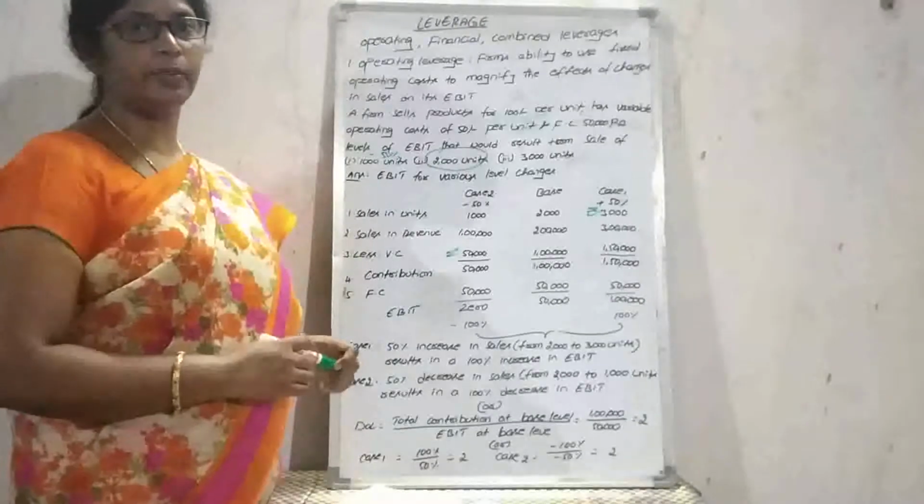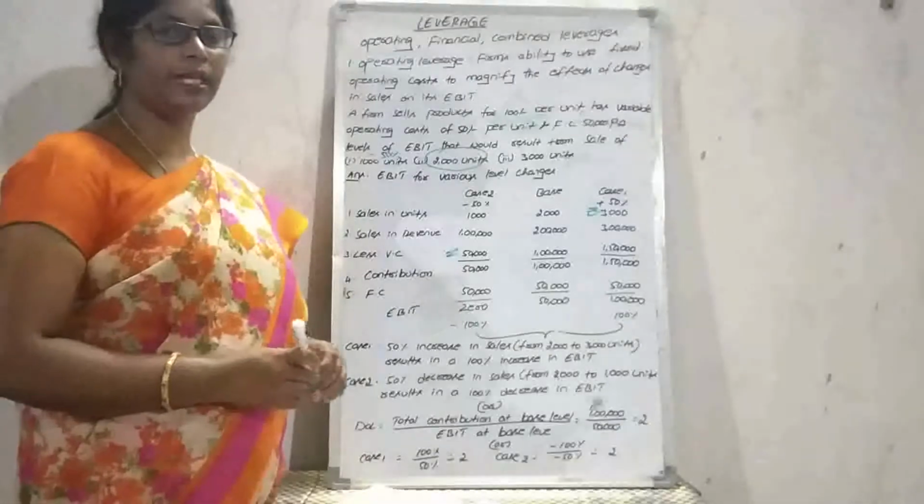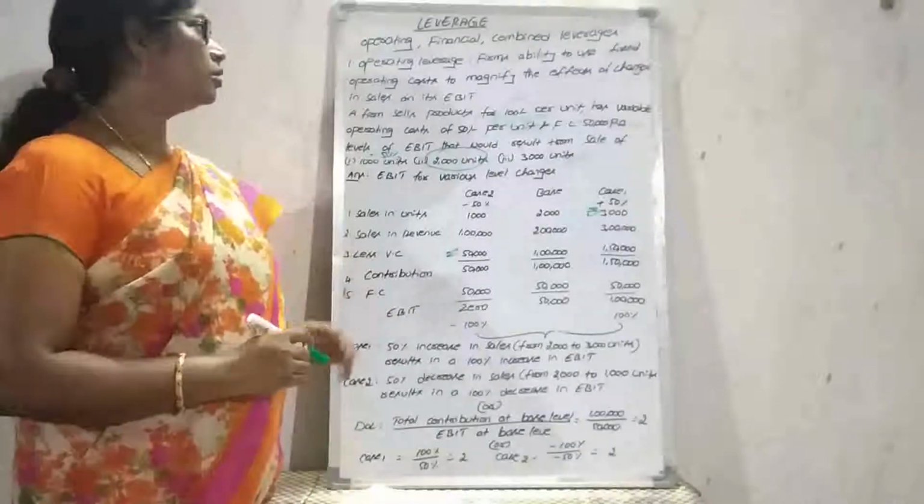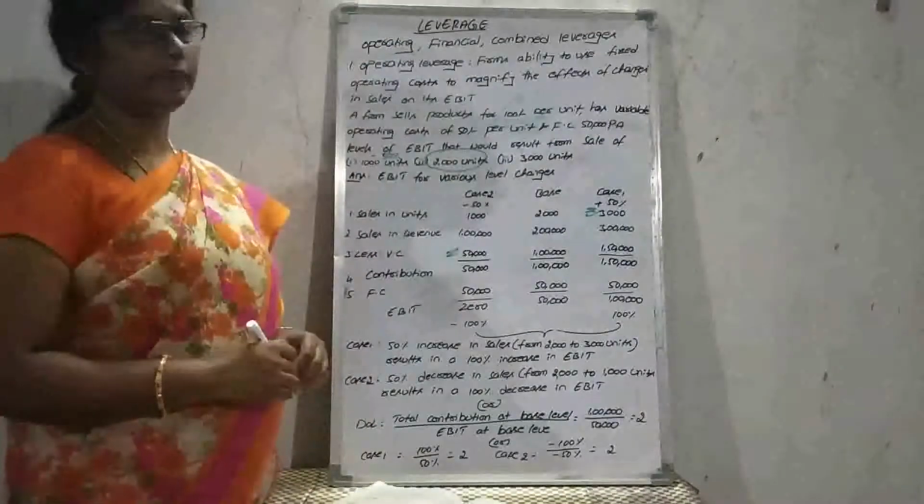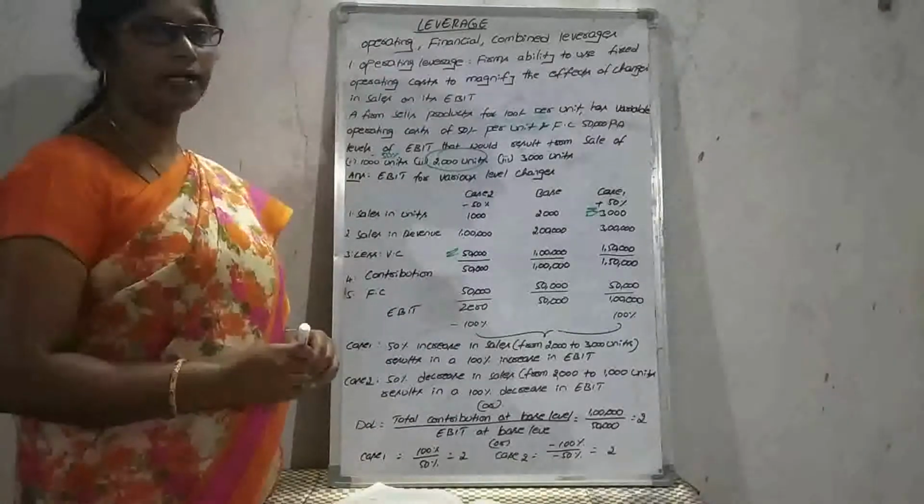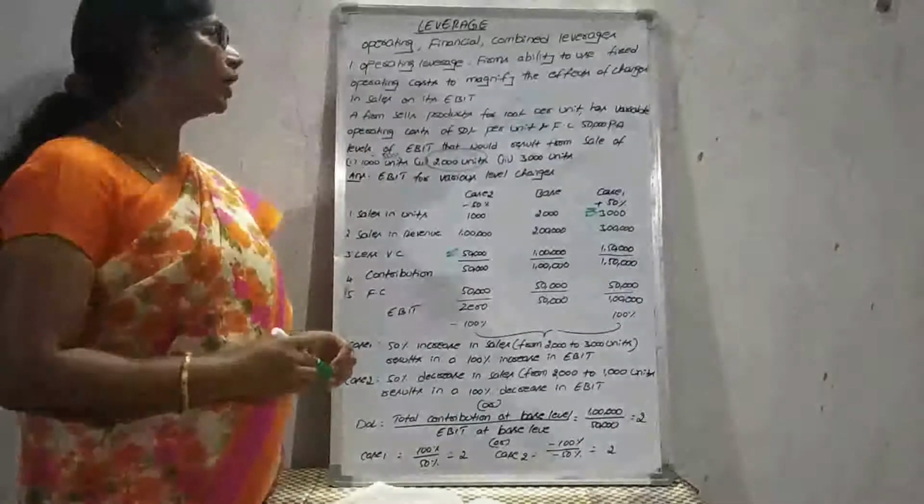We are going to discuss leverages. Leverages can be classified into three parts: operating leverage, financial leverage, and combined leverage. So what is operating leverage? The definition is a firm's ability to use fixed operating costs to magnify the effects of changes in sales on its